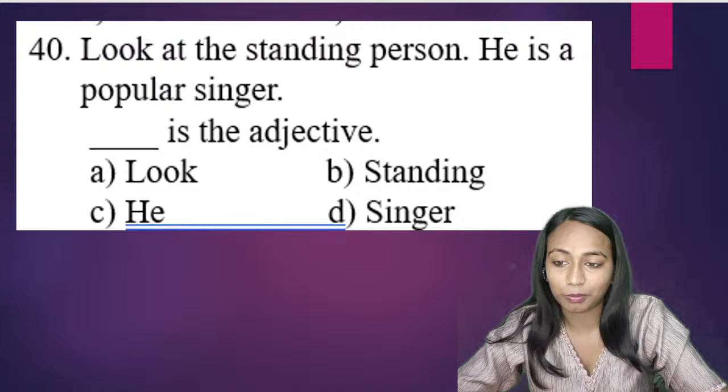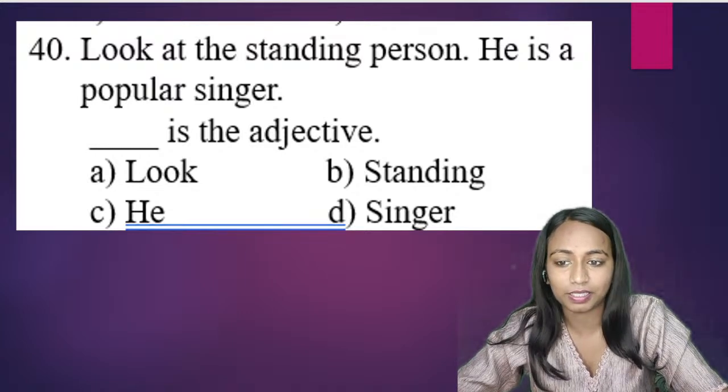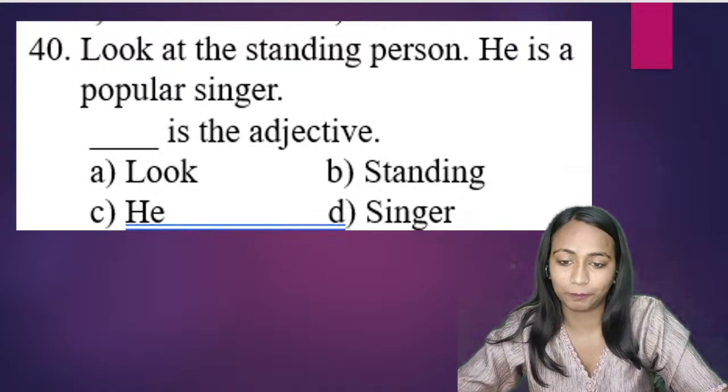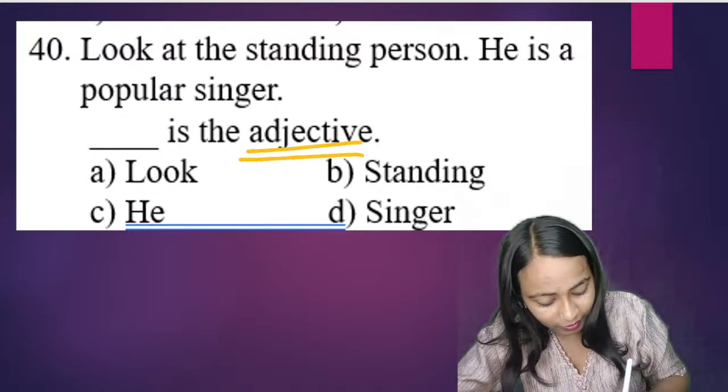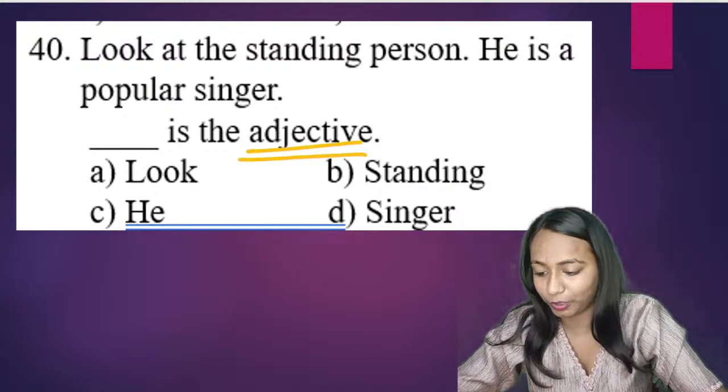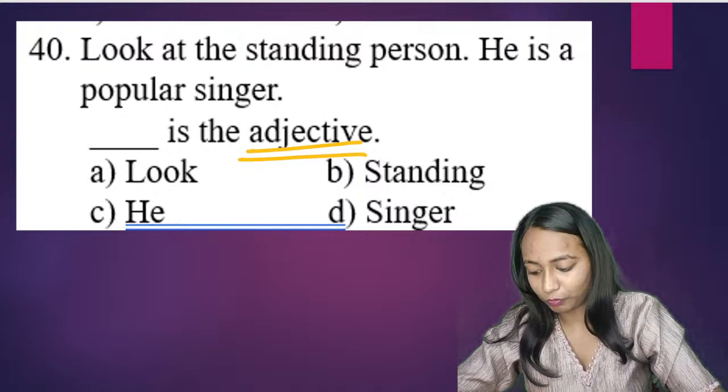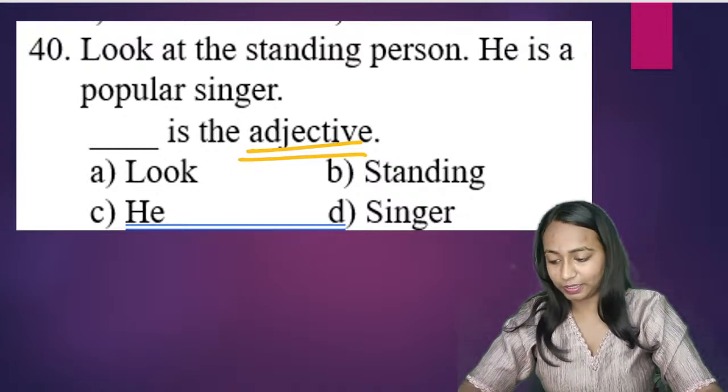Next question, question number 40. Look at the standing person. He is a popular singer. What is to be done here? We have to tell the adjective. हमको क्या बताना है यहाँ पे? We have to tell what is going to be the correct adjective in this sentence.